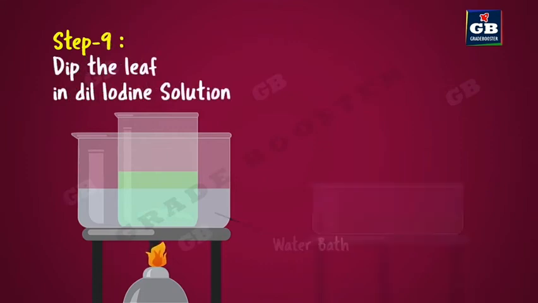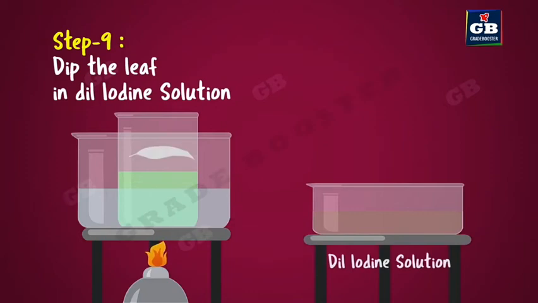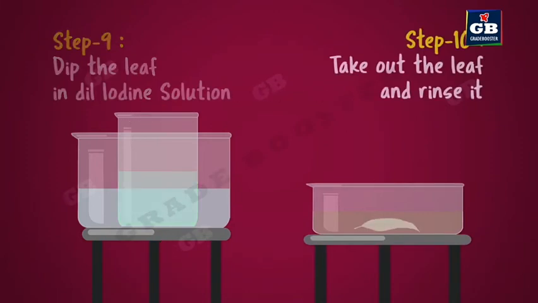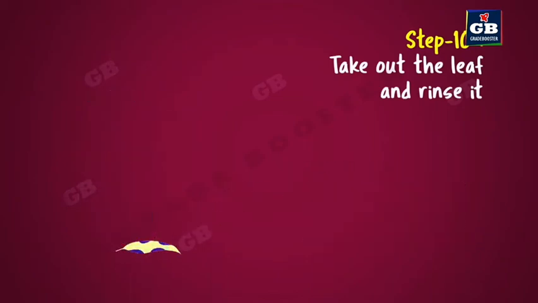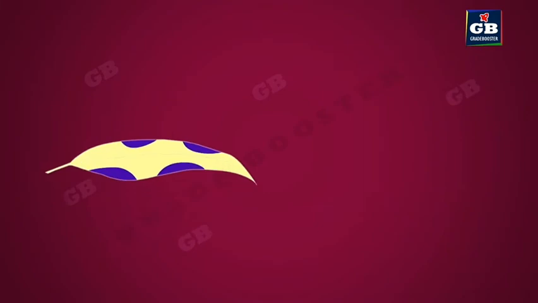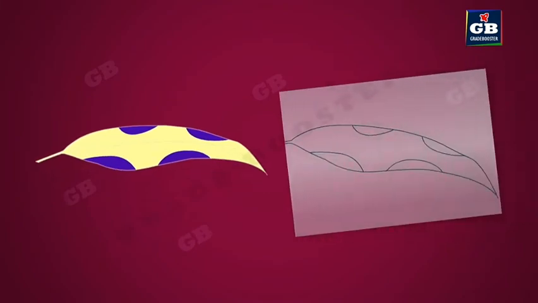Now take out the leaf and put it in dilute iodine solution. After a few minutes, take out the leaf and wash it with cold water. We can observe that only the green portion of the leaf has changed into blue, which indicates the presence of starch. And the other white portion did not change into blue. Here, the conclusion is that chlorophyll is necessary for photosynthesis.